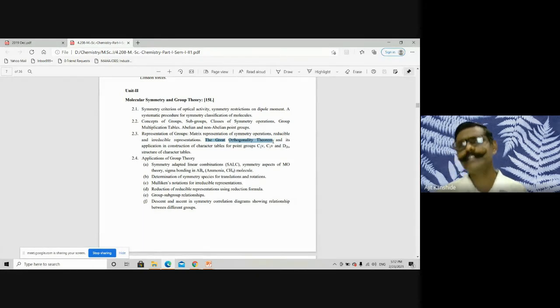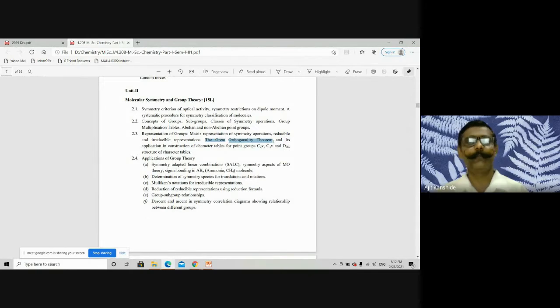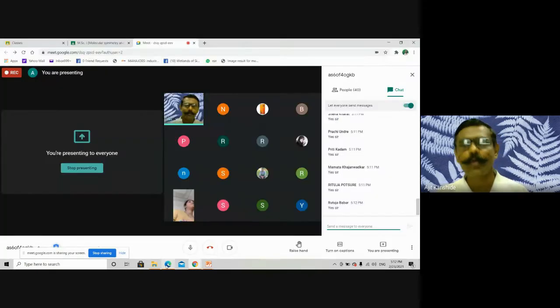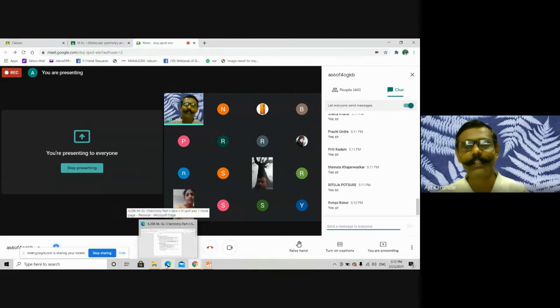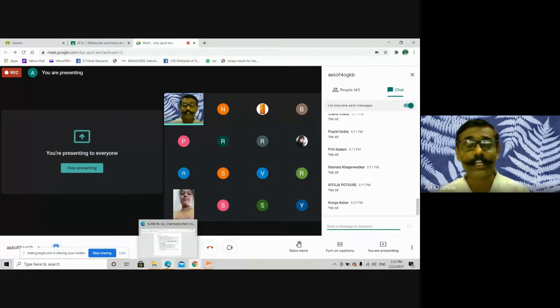I want to revise it. Will you tell me the first condition, the first rule? The total number of irreducible representations is equal to the number of classes in the group. Right. For example, in water, how many irreducible representations will be there? How many classes are there in water? 4. Right, 4.